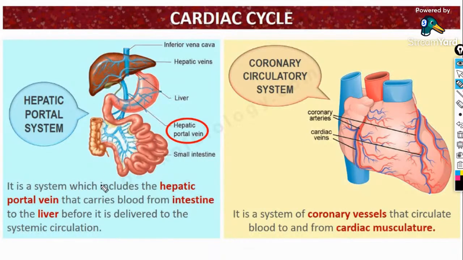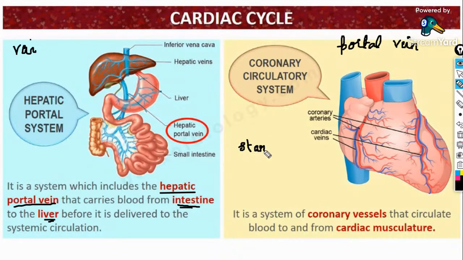Okay, so a system which includes the hepatic portal vein. What is a hepatic portal vein? It is a specific vein that carries blood from the intestine to the liver. So what is a portal vein? A portal vein is a vein that starts and ends as capillaries.